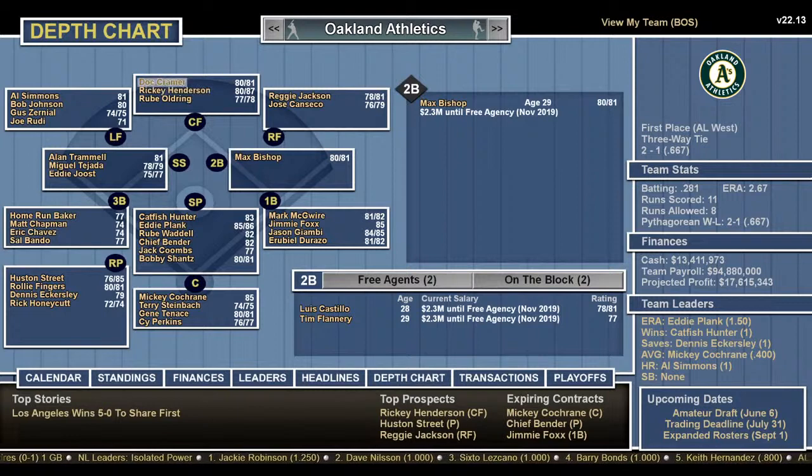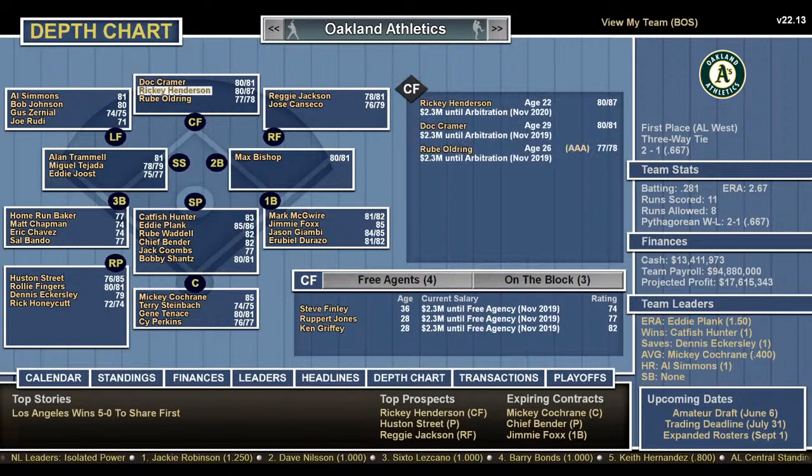Center field, Kramer, Henderson. Ricky was really a left fielder. And Rube Oldring. In left, Simmons, Johnson, Zernial, and Joe Rudi. Starting pitchers: Hunter, Plank, Waddell, Bender, Jack Coombs, and Bobby Shantz. A lot of old school there, with Catfish Hunter being the most modern. Relief pitchers: Houston Street, Rollie Fingers, Dennis Eckersley, and Rick Honeycutt. So the pen's very good.